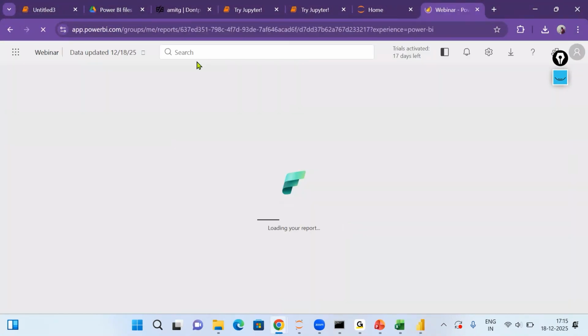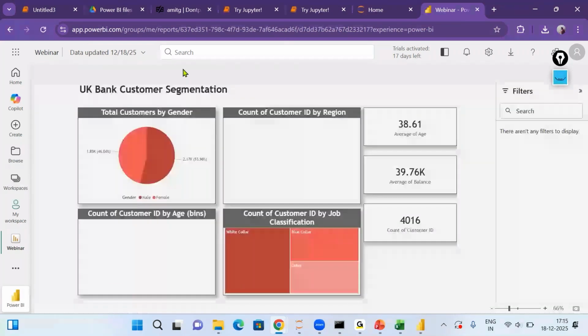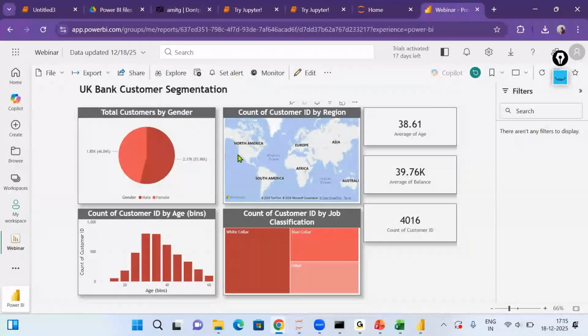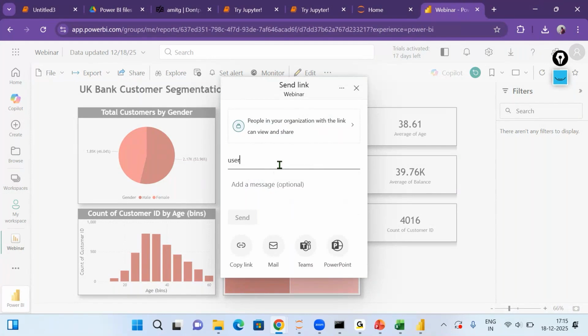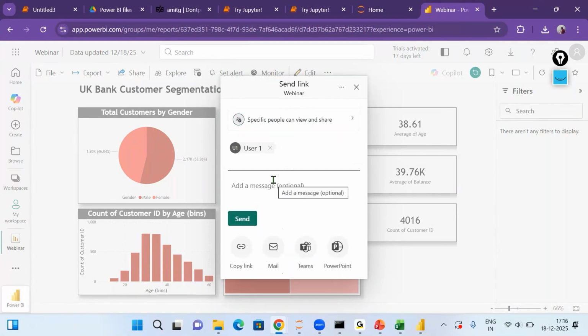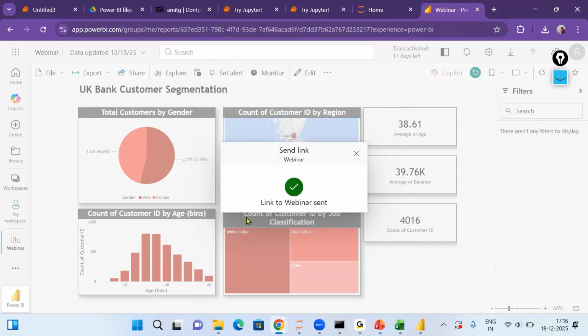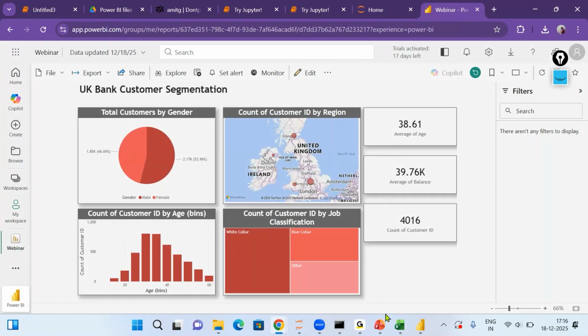Now I've been taken to my Power BI account once I've properly logged in, and we can see this report over here. Whatever report we had created has been published onto the Power BI service account. Through this platform, if I click on the share button, I just have to put the email address of that person. If I say I want to share it with user one, you see this Power BI service gets automatically synced up with your Office 365 account. All the email IDs will be pulled up. If I click on send, this person will receive an email that, hey, Amit has shared a report with you. If they click on that link, that person will be able to see the report, provided that person also has a Power BI service account. So this is how you share the report.